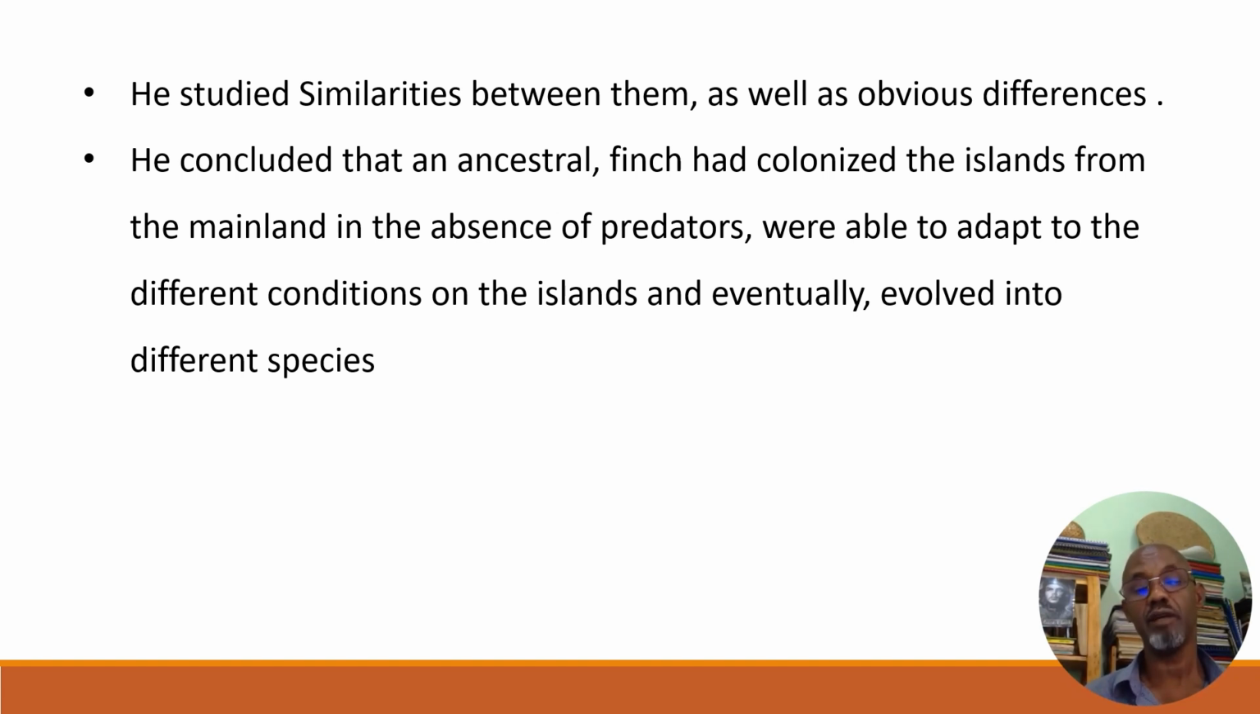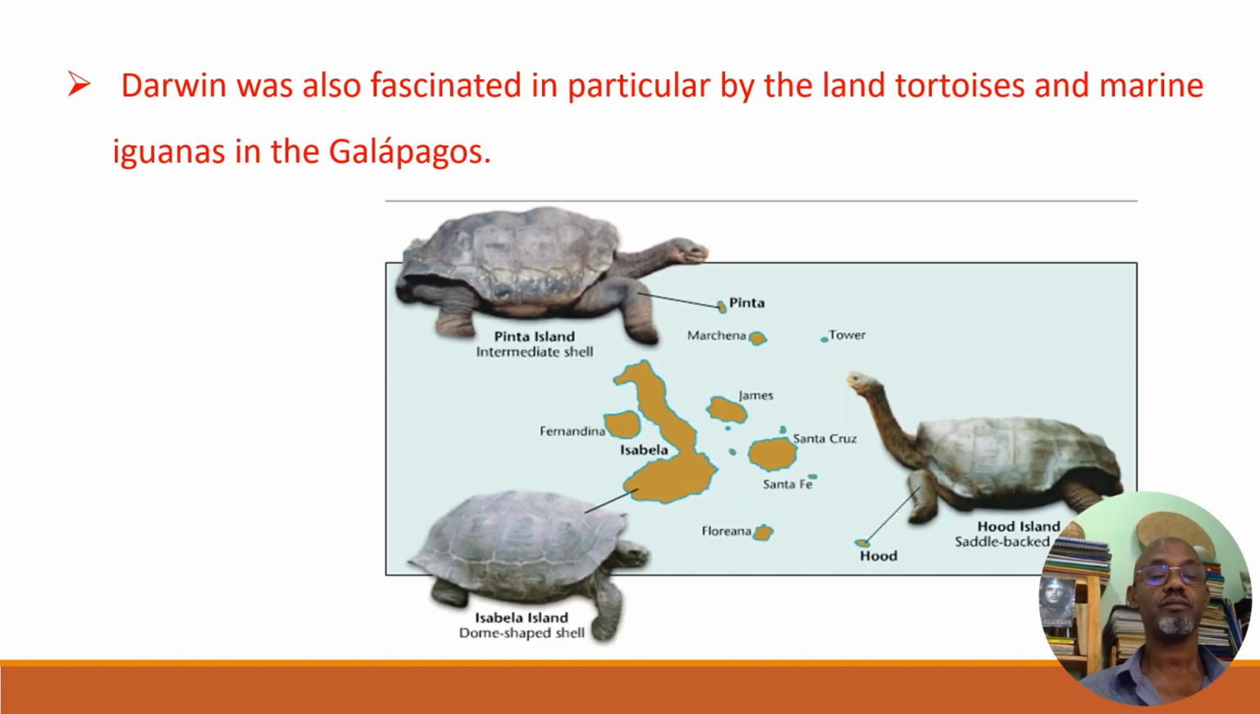And in course of time, each population of that mainland population that invaded the different islands became different. Now there are 14 different species in 14 different islands, which all originated from that early ancestral species.